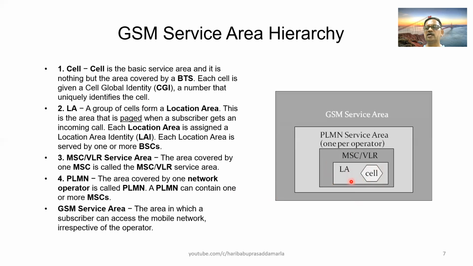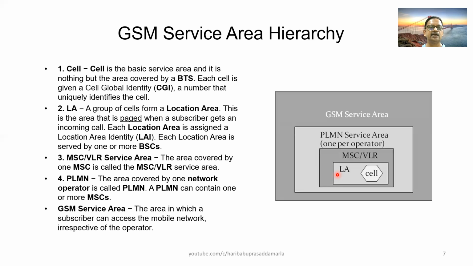So whenever an incoming call is coming to one of the BTSs in this location area, an alert will be given location area wise, not BTS wise. Alert will be sent to the location area, not to the BTS. Thereby all BTSs will be in active mode to receive that call. So the paging or addressing will be towards the location area, for all the base transceivers covered by it.